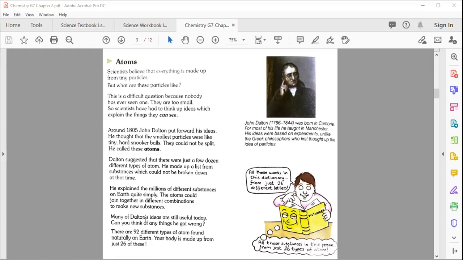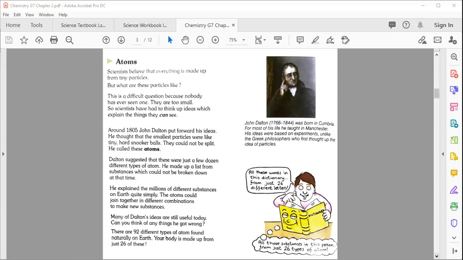Many of Dalton's ideas are still useful today. Can you think of any he got wrong? So that is an assignment for you. You should try to find out which of his ideas is wrong.